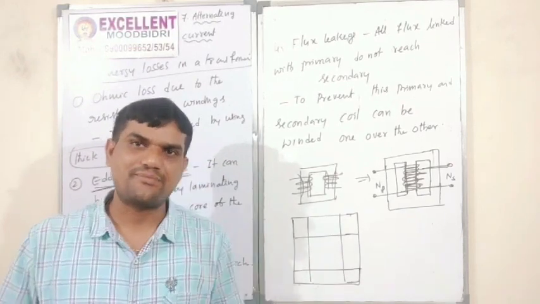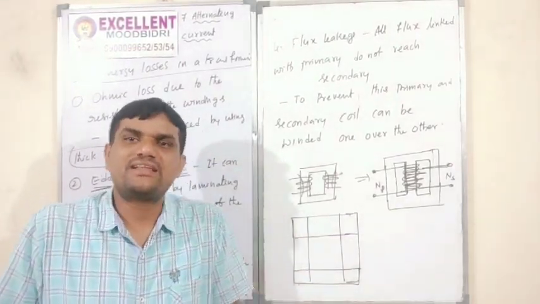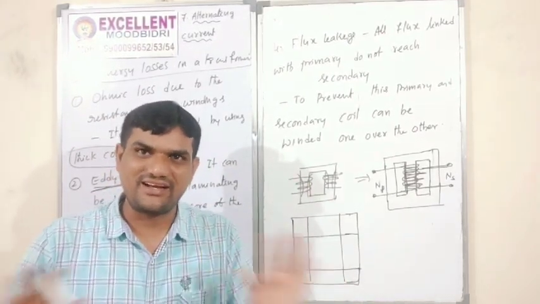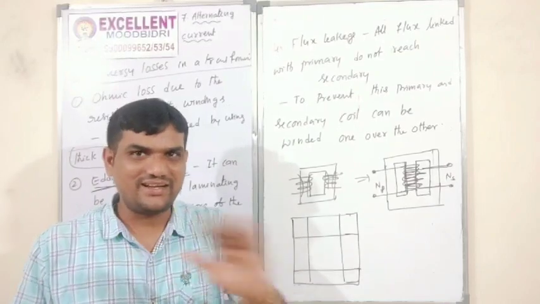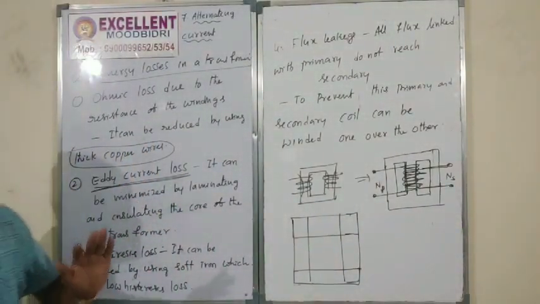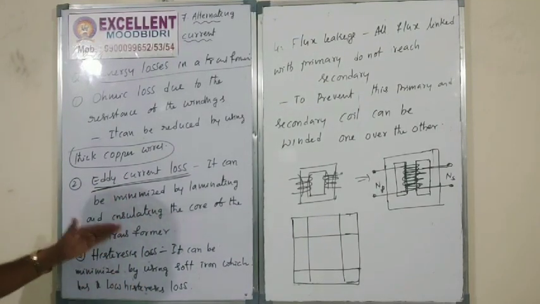In that case, what happened? The area should be reduced. Area is reduced means the heat energy should be reduced. That means the eddy current loss is minimized. Correct? So eddy current loss, that one also we can prevent. Right? So we can prevent it by that minimization also.